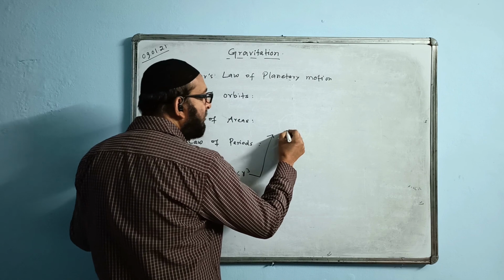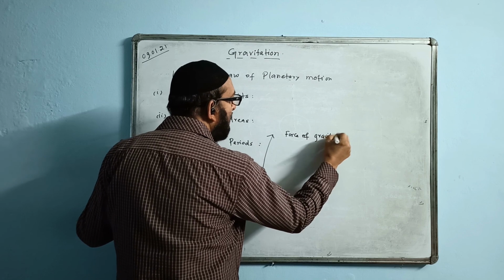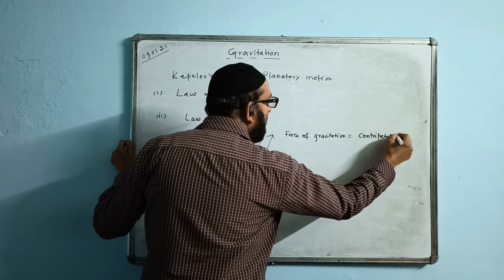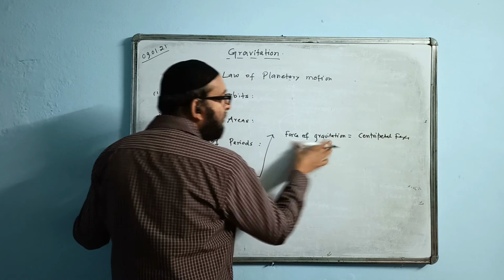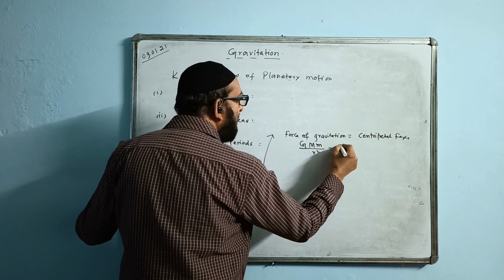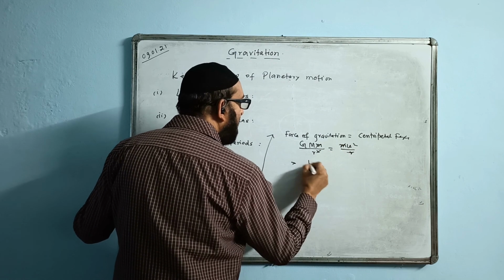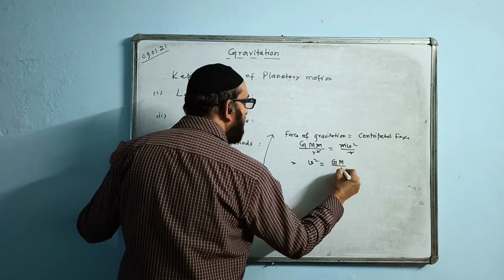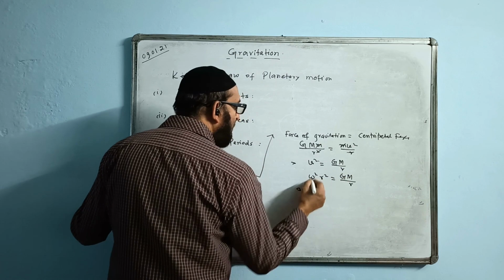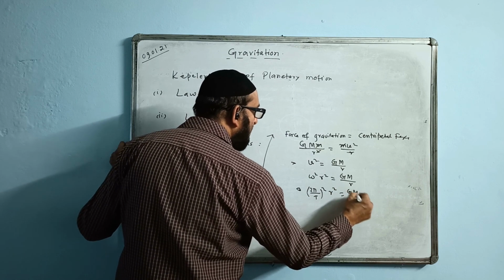For this proof, we first write that the force of gravitation is equal to the centripetal force. We will apply the same method again. This gravitational force will provide the centripetal force. The formula is GMm by R square equals mv square by R. m cancels, R cancels. We have v square equal to GM by R. V is omega R, so omega square R square is GM by R. Omega is 2 pi by T, so (2 pi by T) whole square R square is equal to GM by R.